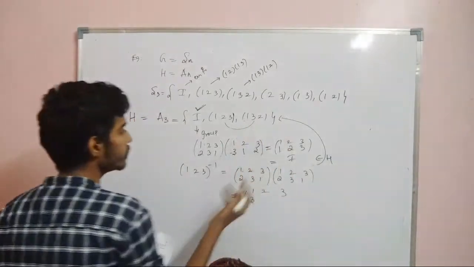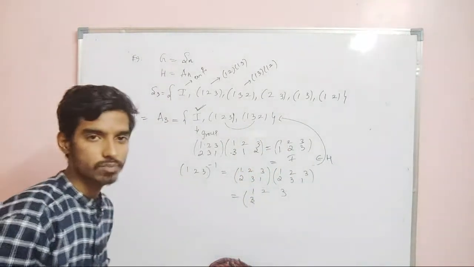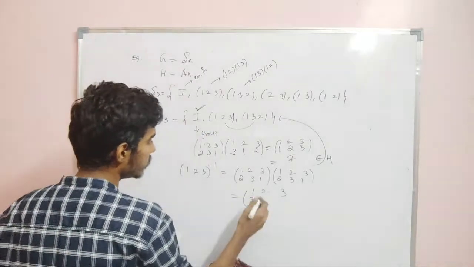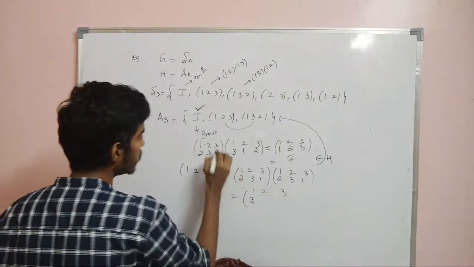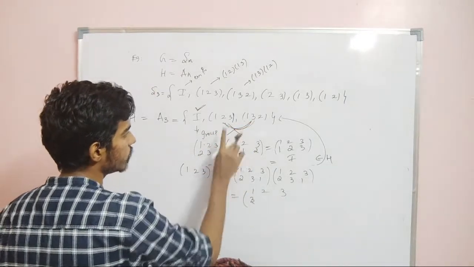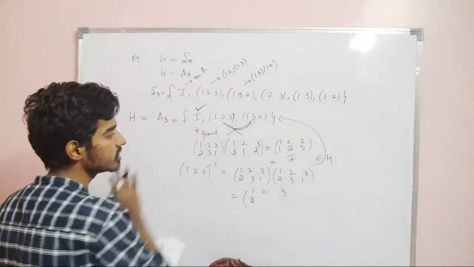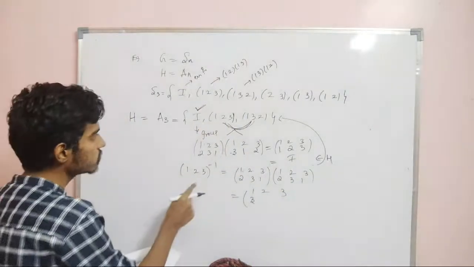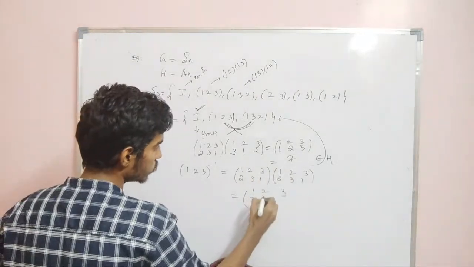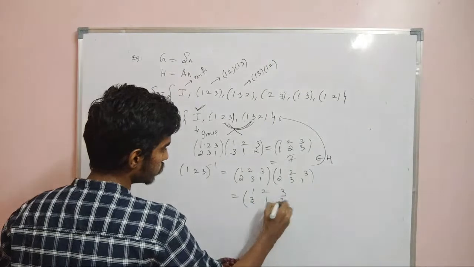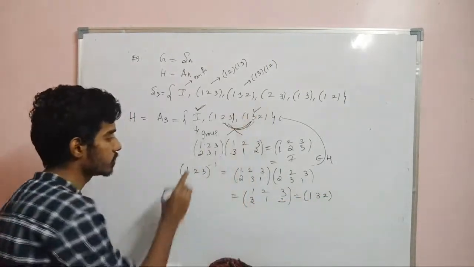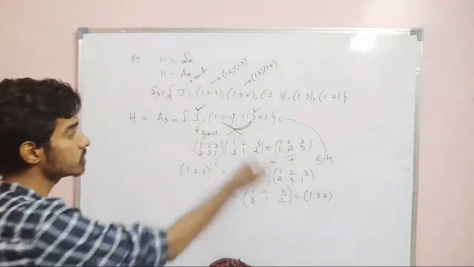So it belongs to H. Whatever elements you take, you just permute them, and the result will be in the group. I am making the two elements this and this, and if I permute them I get I, which is in H. Therefore it is closed. And the inverse of (1 2 3) is obtained by permuting it with itself: 1 goes to 2, 2 goes to 3, 3 goes to 1, which is nothing but (1 3 2). So (1 3 2) is in H. Therefore the inverse of (1 2 3) is (1 3 2), and it belongs to H.